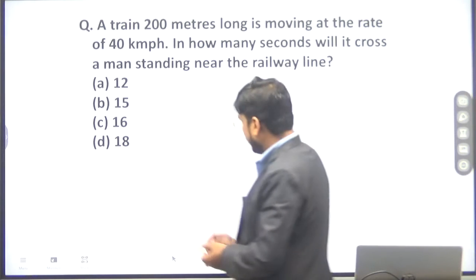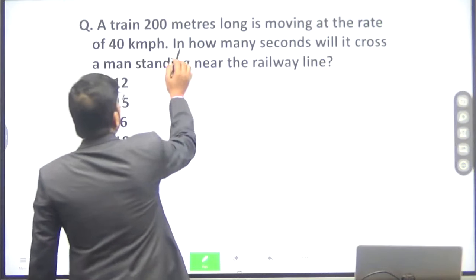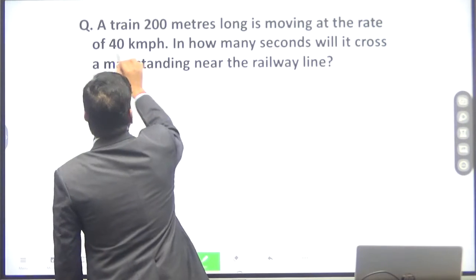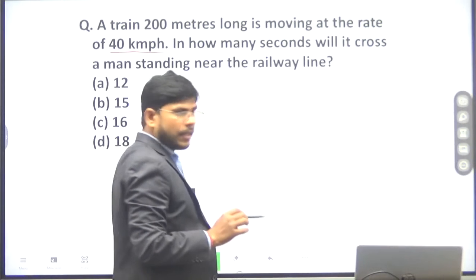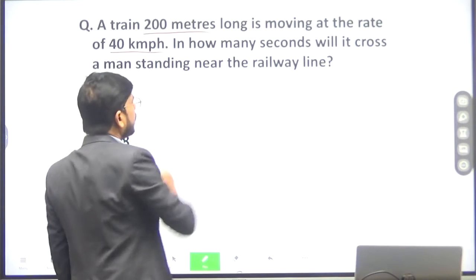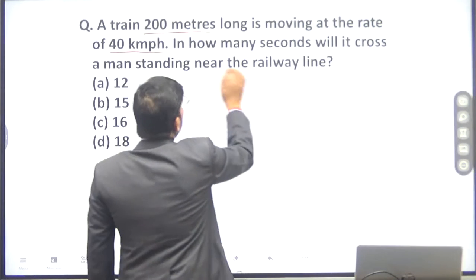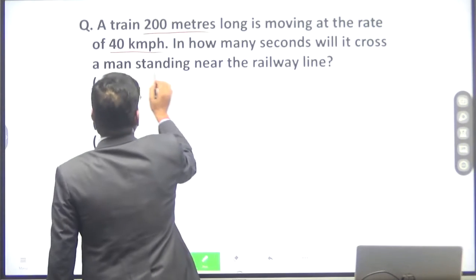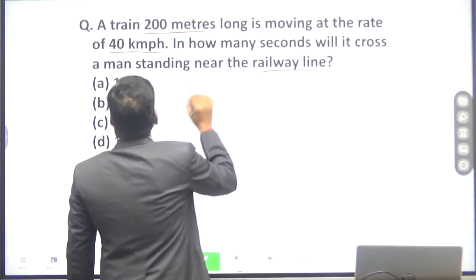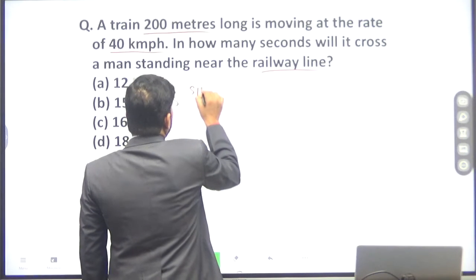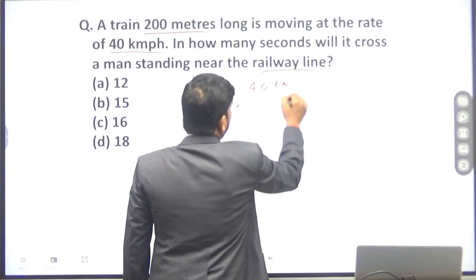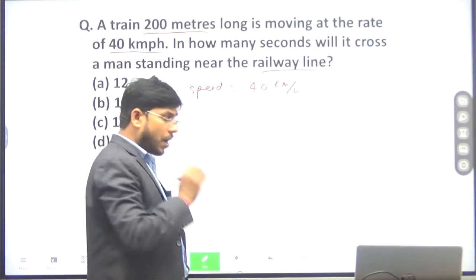What is the first question? A train 200 meter long is moving at the rate of 40 kilometer per hour. In how many seconds will it cross a man standing near a railway platform? So the speed of the train is given, 40 kilometer per hour.